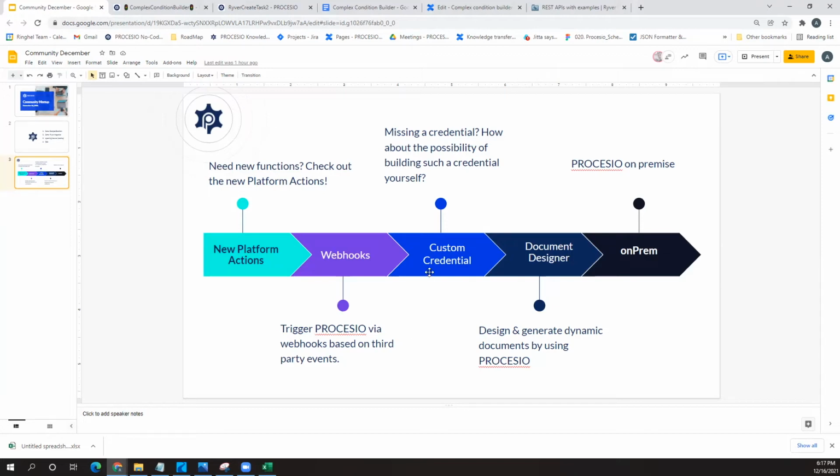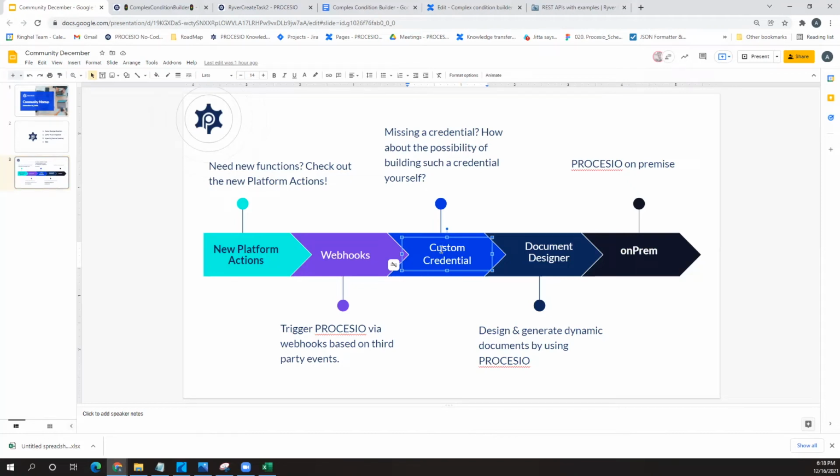A new feature on our roadmap is the custom credential. This is something that we aim to have in Q1 2022. Let's say you are missing a credential type and currently we are not supporting it. How about building it yourself? Because we are going to give you the possibility to build your own custom credential within PROCESIO. So this is what this feature is about.